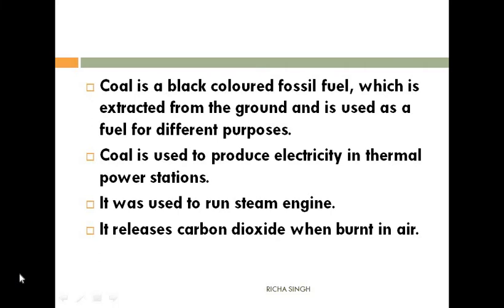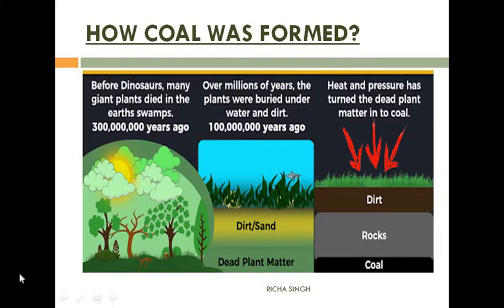Now first we will study the formation of coal. The process that is responsible for formation of coal is known as carbonization. During the Carboniferous age, about 300 million years ago, there were plenty of plant life and dense forests in swampy and wetland areas on the earth. After their death, plants and other life forms got buried into the swamps, and when they compressed and decomposed, they resulted in the formation of coal.